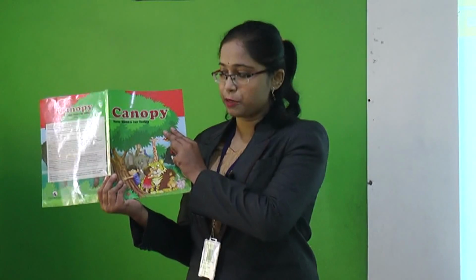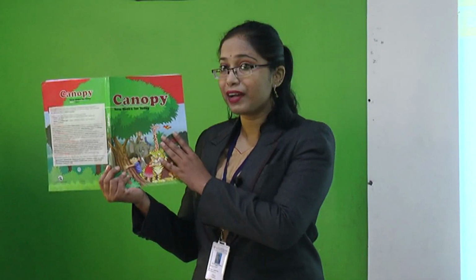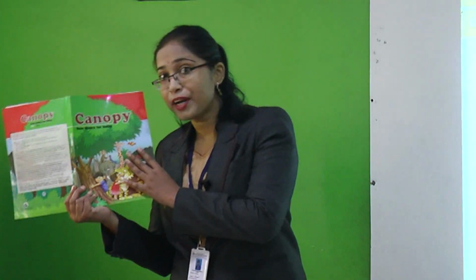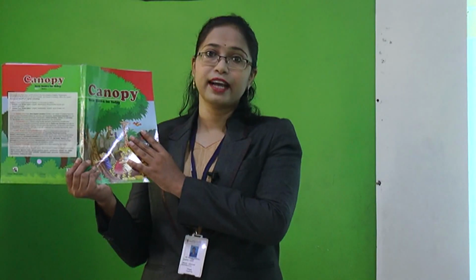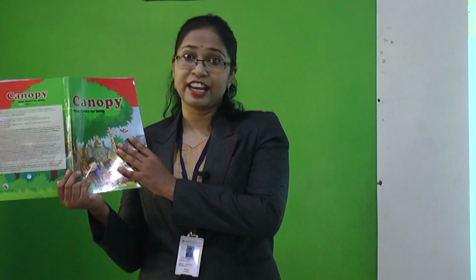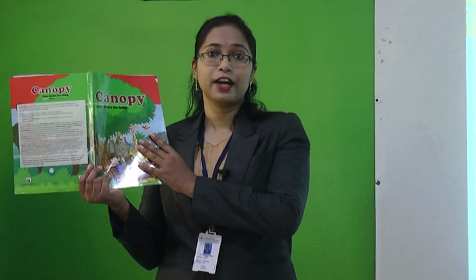Okay children? Now today what are we going to do? We are going to read lesson number 1, means of transport, and we will have a short explanation of this lesson. And we are also going to solve the textbook exercise. You are going to open your Canopy textbook, the Term 2 Canopy textbook. Along with that, take a pencil and eraser in your hand. Okay children? Are you ready?